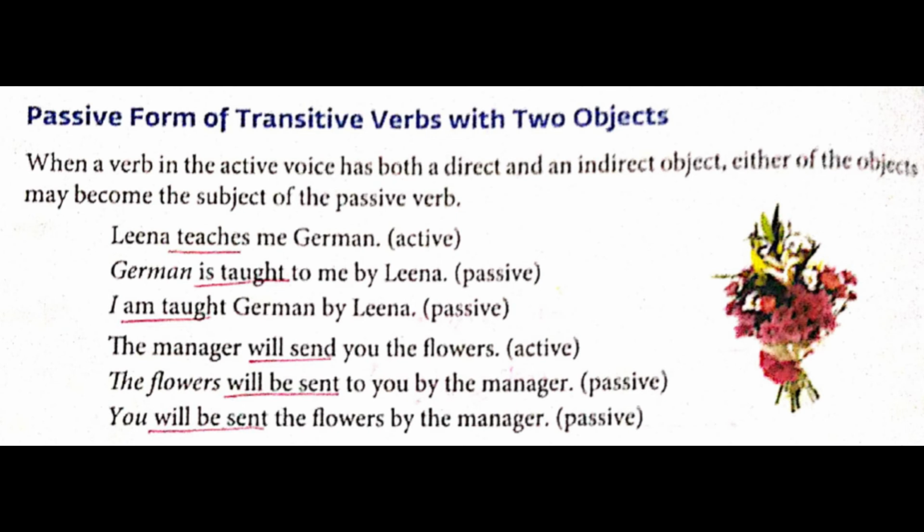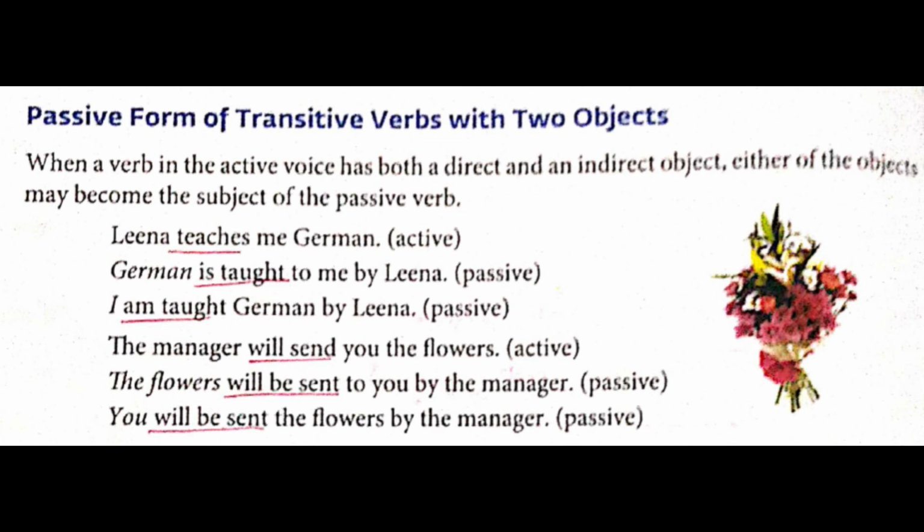First one, German is taught to me by Lena, and the second sentence you can form is I am taught German by Lena. Now the next example is the manager will send you the flowers. This particular active voice sentence, once again reading, the manager will send you the flowers. Now when you turn this active voice into passive voice, you can form it in two ways.